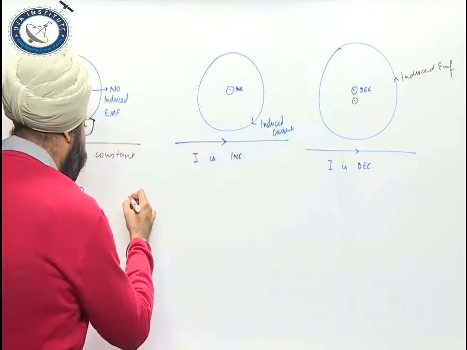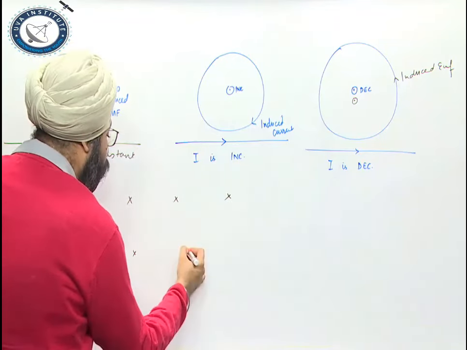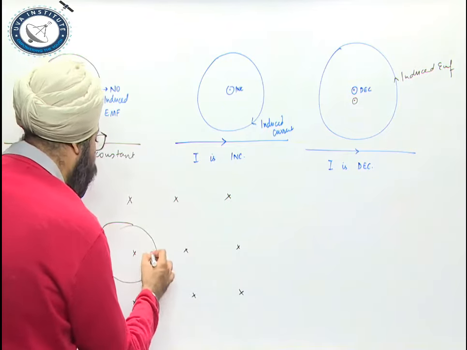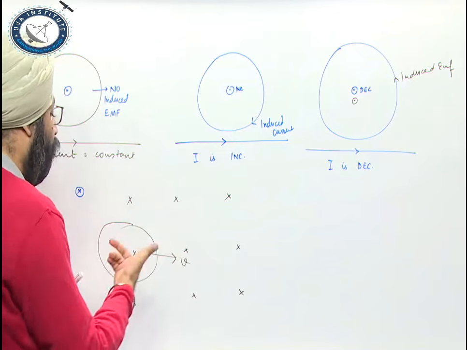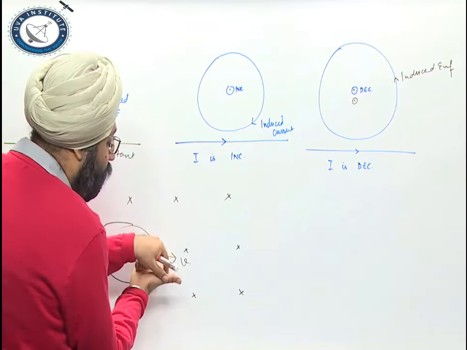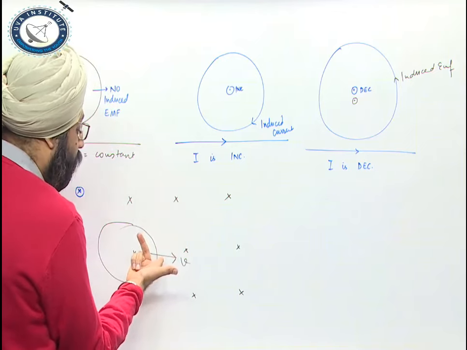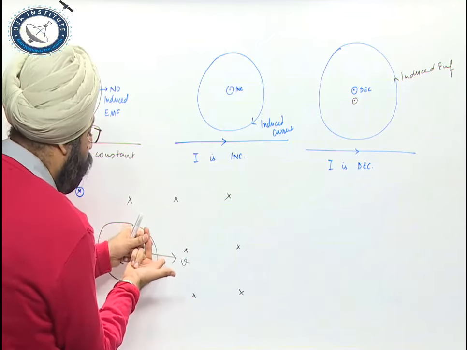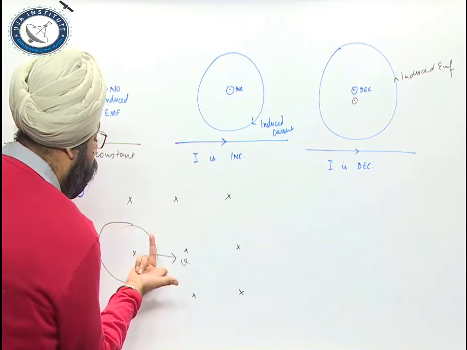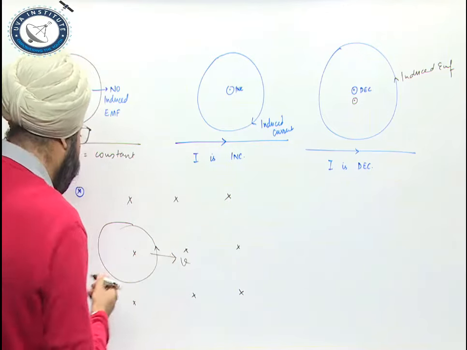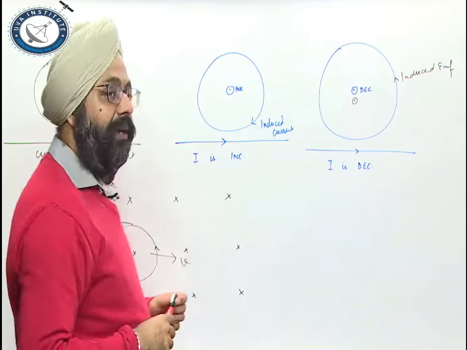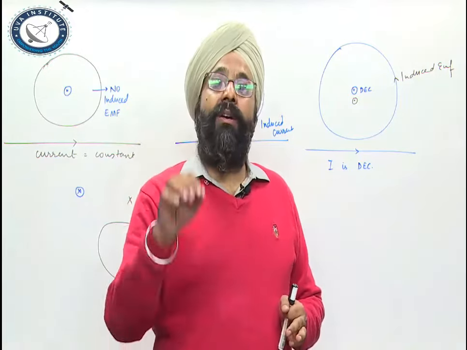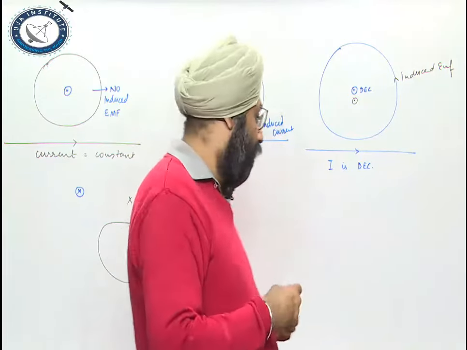So let us say this is a region of magnetic field, and some coil is moving like this. The magnetic field is like this. This is the force; force means the motion of the conductor. The thumb represents the force, which is the motion of the conductor. The cross represents the magnetic field, which is inside, shown by the first finger. Now this finger represents the induced current. It will be in the upward direction on the wire which is inside the magnetic field. I have to mark the direction of induced current on a wire, on a portion which is inside the magnetic field.